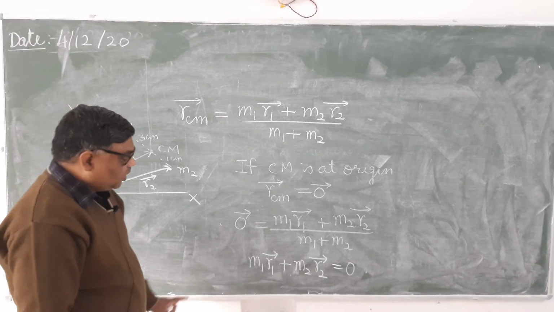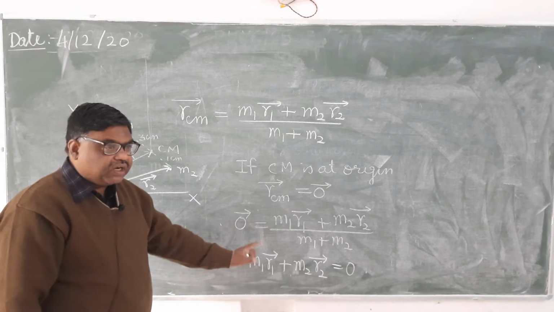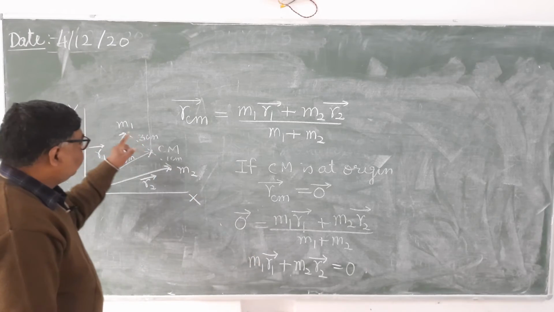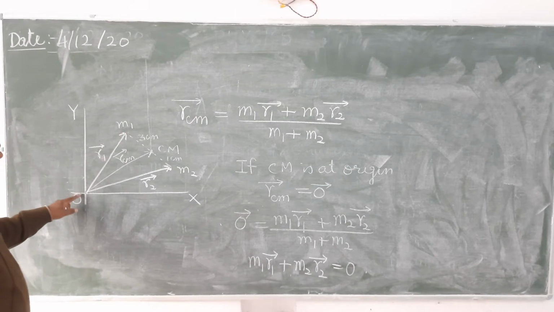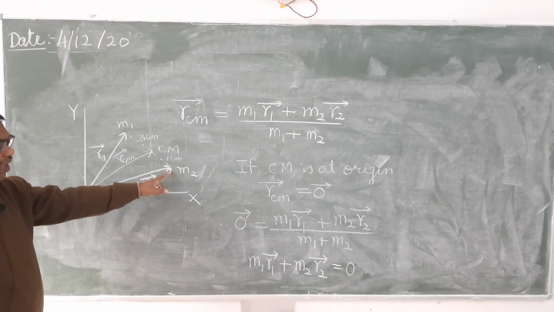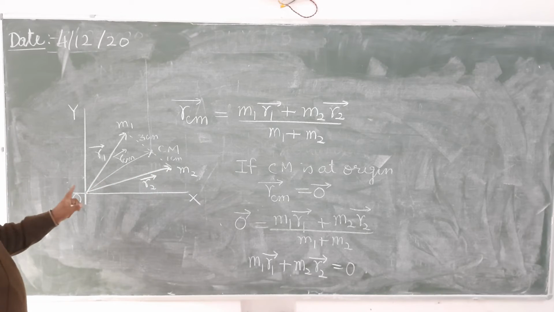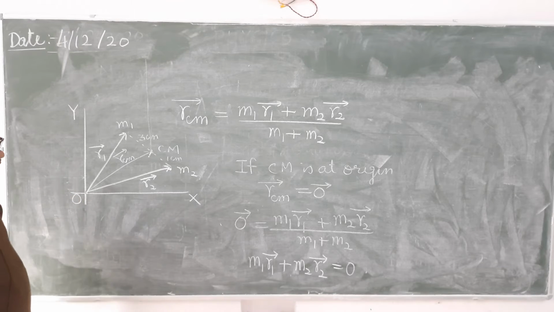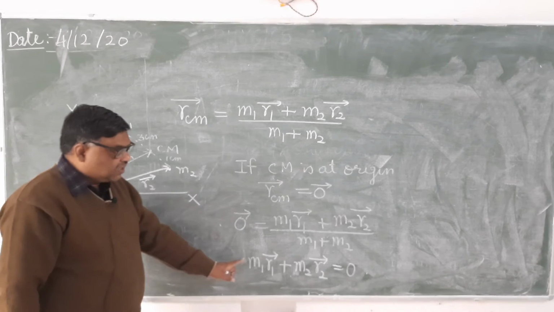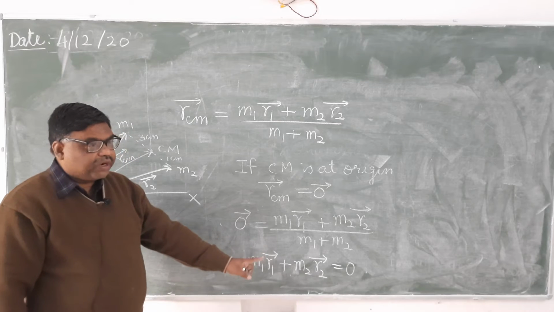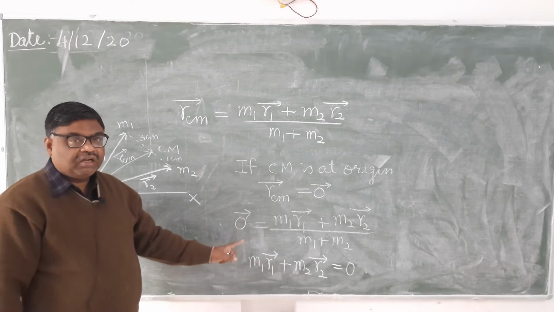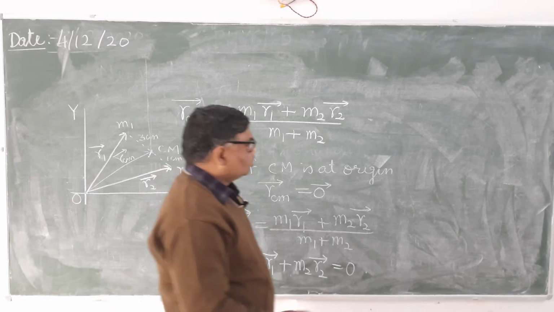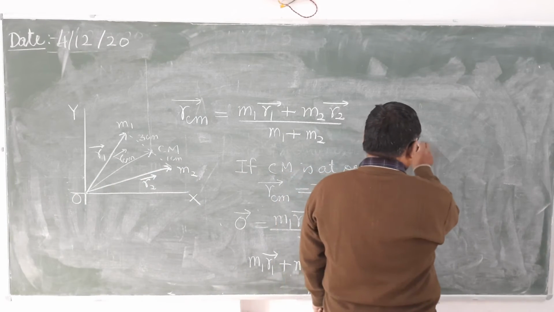Now what is its meaning? Here it is the moment of mass. m1 r1 is the moment of mass about the origin, and here at the origin we have taken the center of mass. Therefore we can say that the sum of the moments of mass of the particles about the center of mass will be 0.